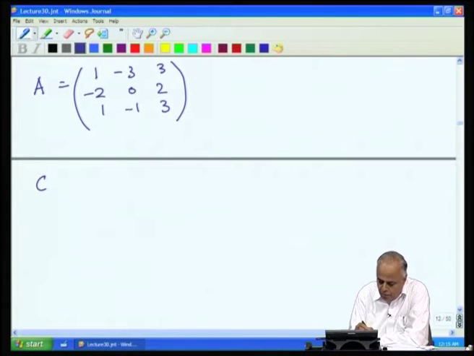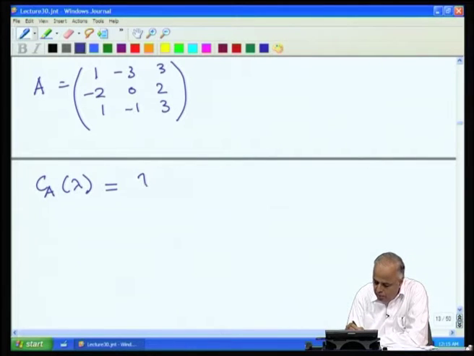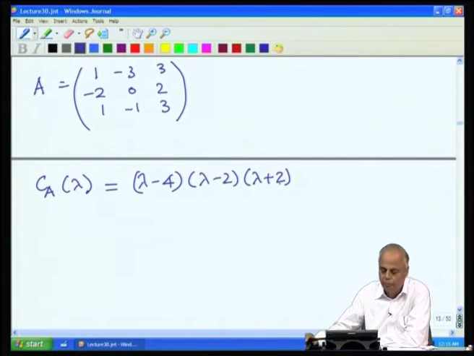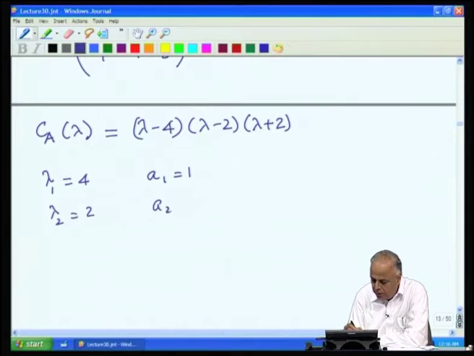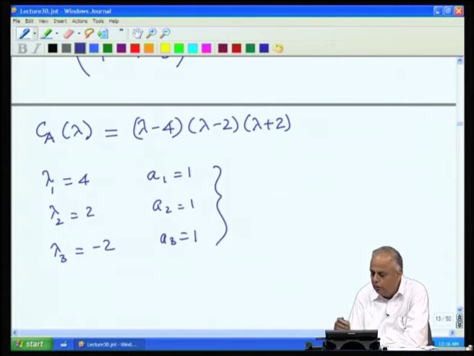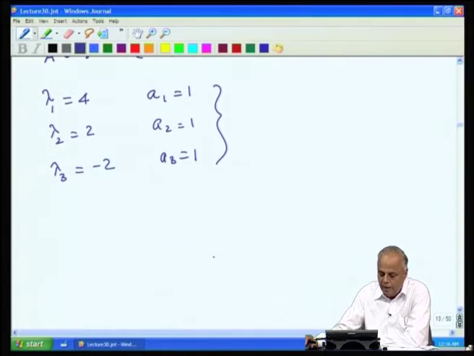Now, what we have seen before is that the characteristic polynomial is (lambda minus 4)(lambda minus 2)(lambda plus 2), and therefore there are 3 eigenvalues: lambda 1 equal to 4 with algebraic multiplicity 1, lambda 2 equal to 2 with algebraic multiplicity 1, lambda 3 equal to minus 2 with algebraic multiplicity 1. These are the 3 distinct eigenvalues.